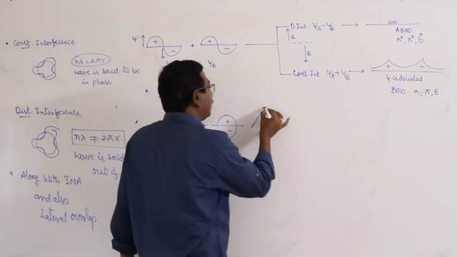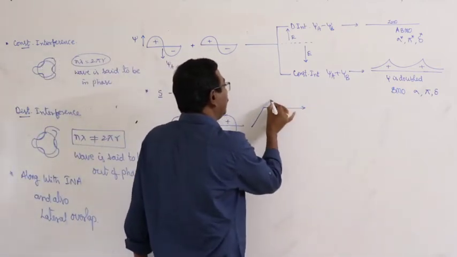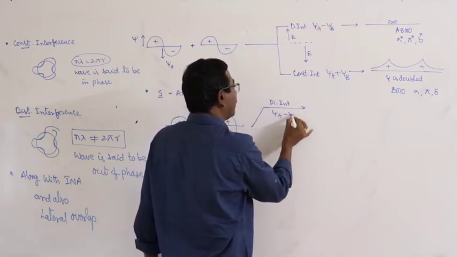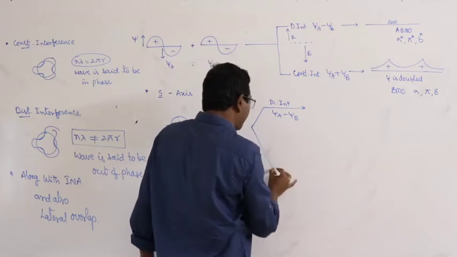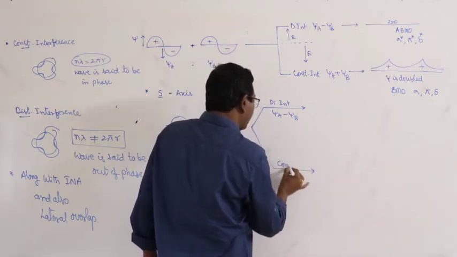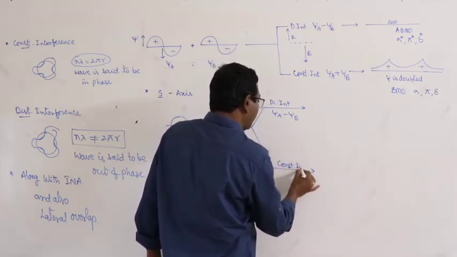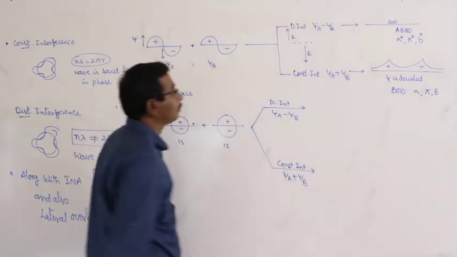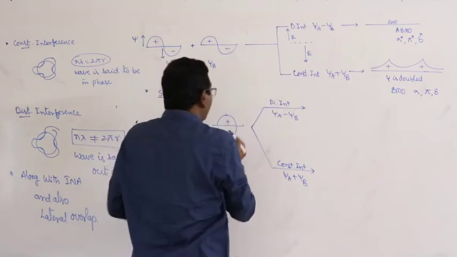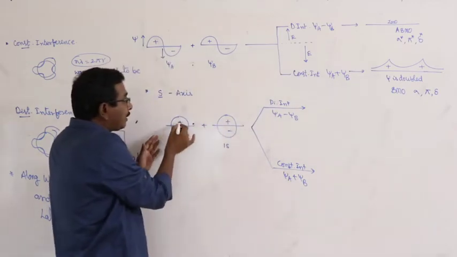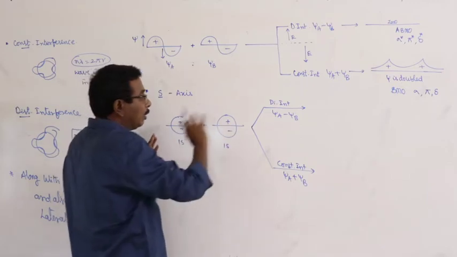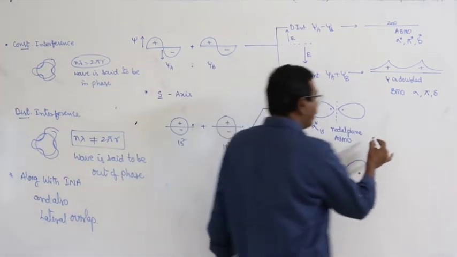Here the first one, destructive interference, psi A minus psi B. Second one, constructive interference, psi A plus psi B. How can you explain this? Plus minus, plus minus, during the orientation diagrammatically.